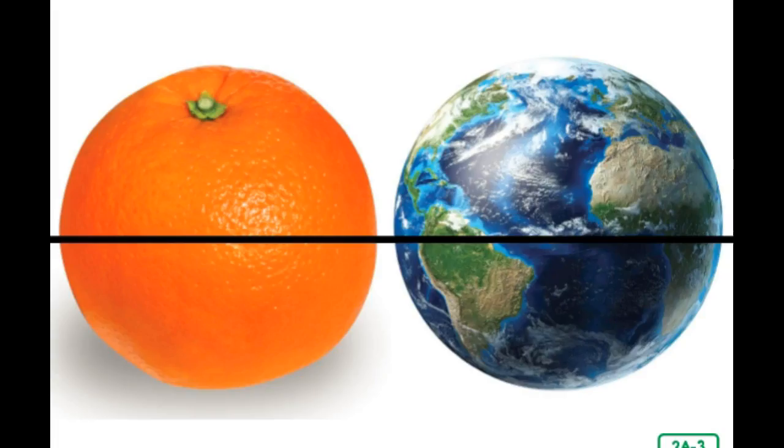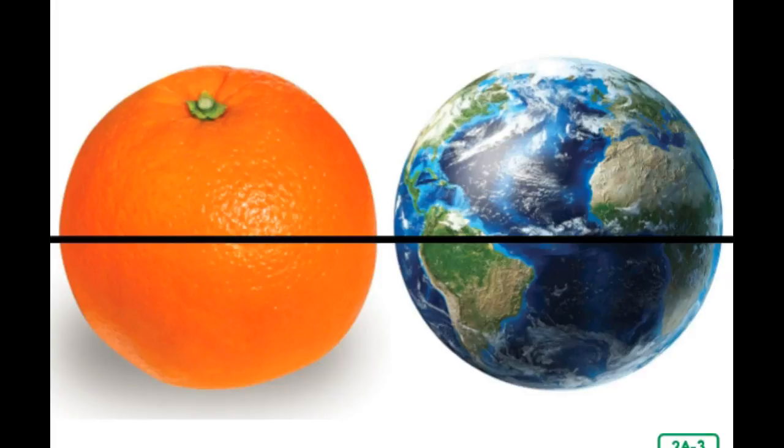Earth is divided into hemispheres, or halves, just like an orange can be cut in half either through the center from side to side or from top to bottom. Earth can also be divided in two different ways. Our planet is divided in half into the northern and southern hemispheres by an imaginary line on its surface called the equator. The equator is the same distance from the North Pole as it is from the South Pole. The United States, where we live, is located in the northern hemisphere.